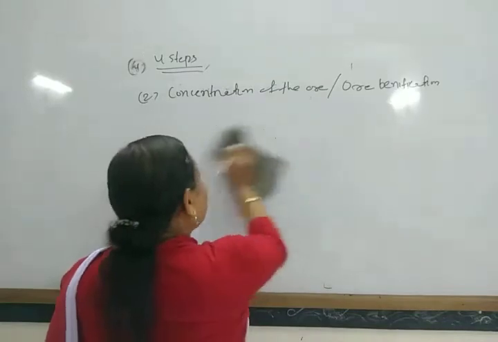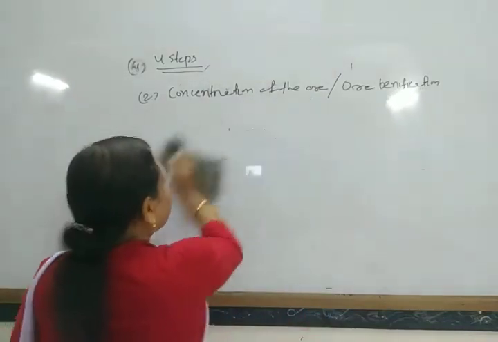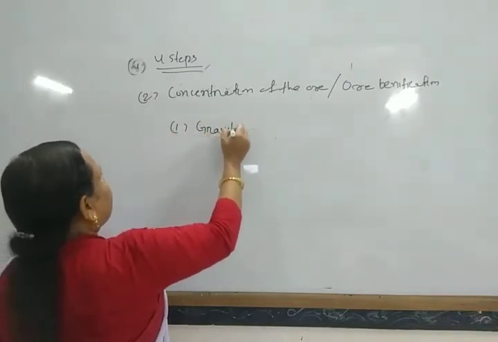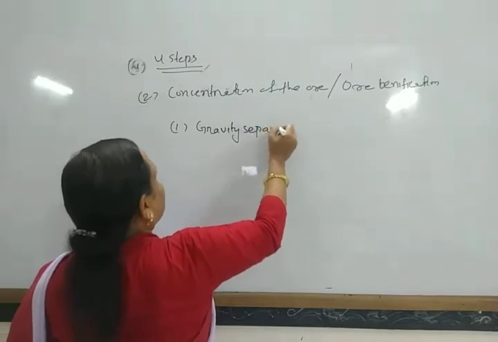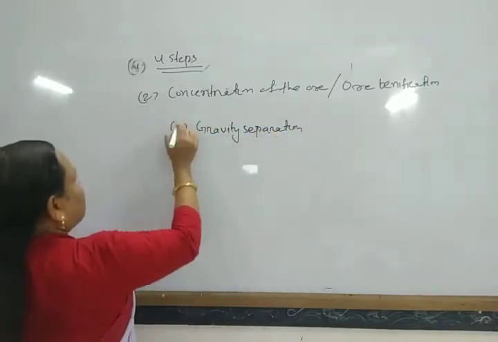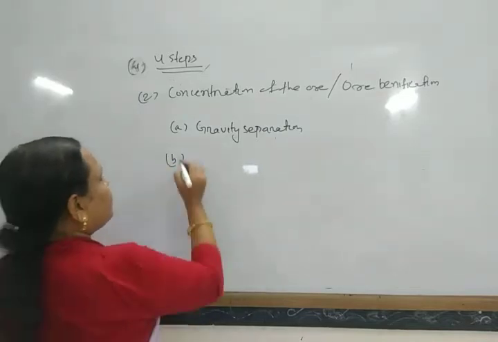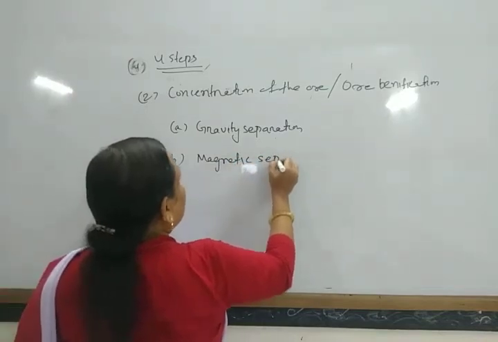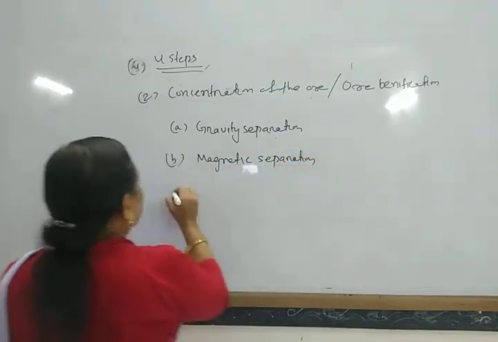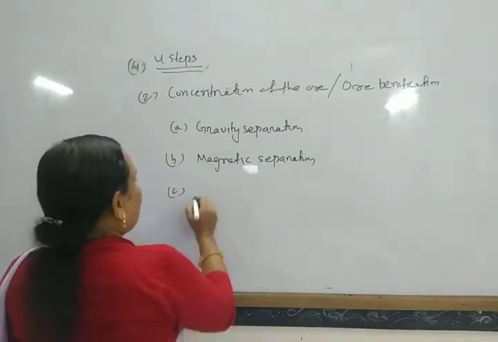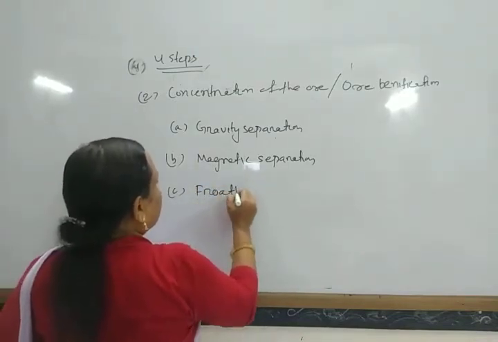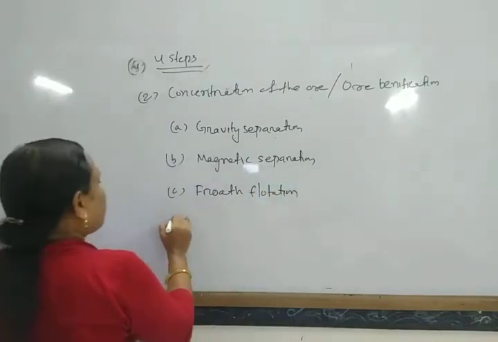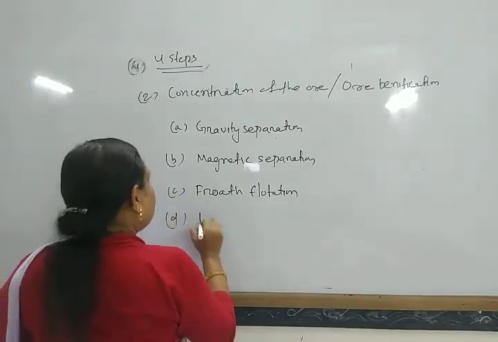Some common processes are gravity separation, magnetic separation, froth flotation, and another, that is leaching.